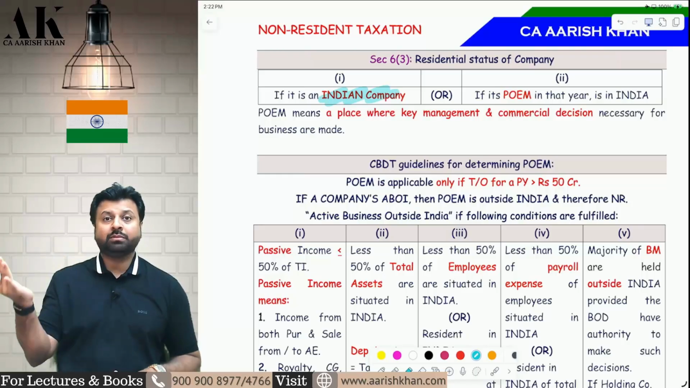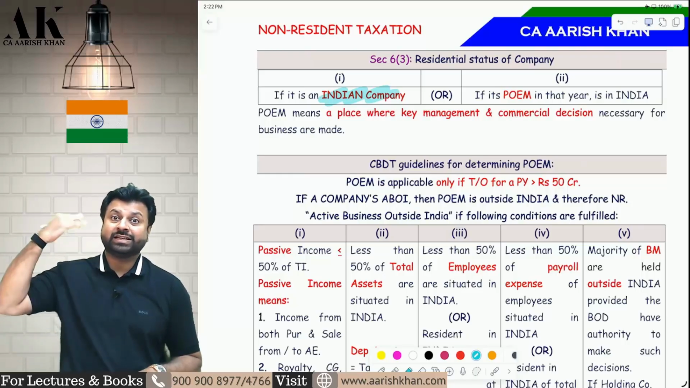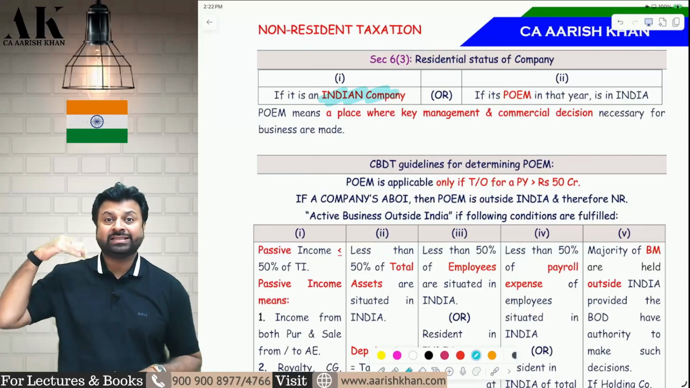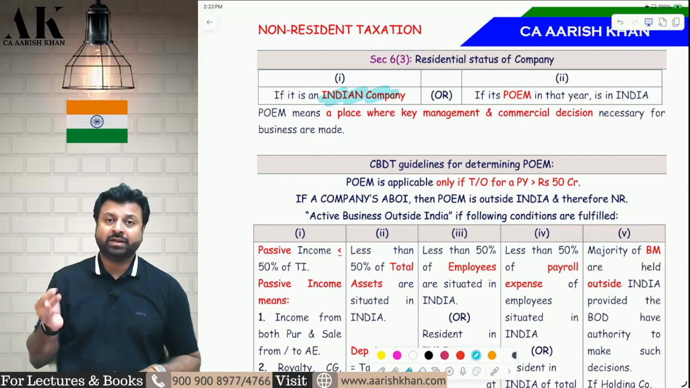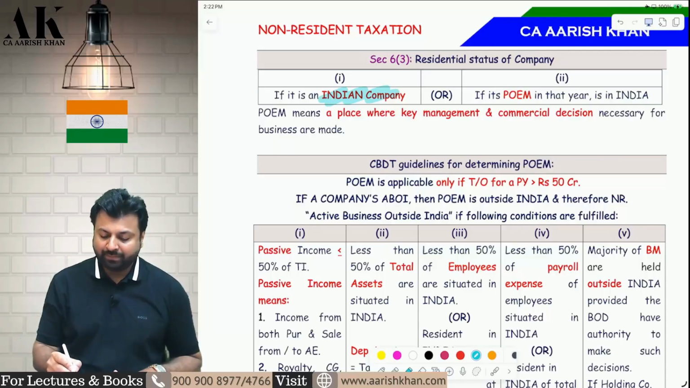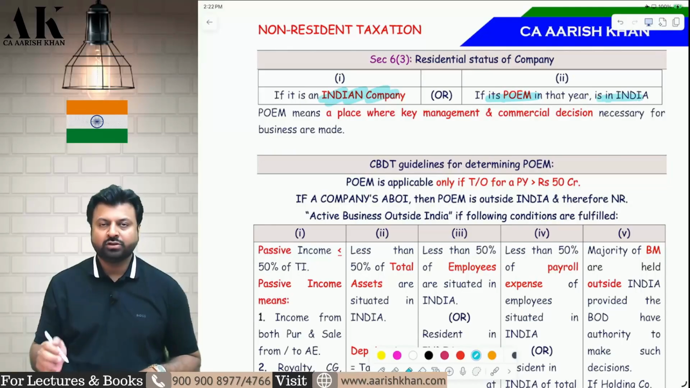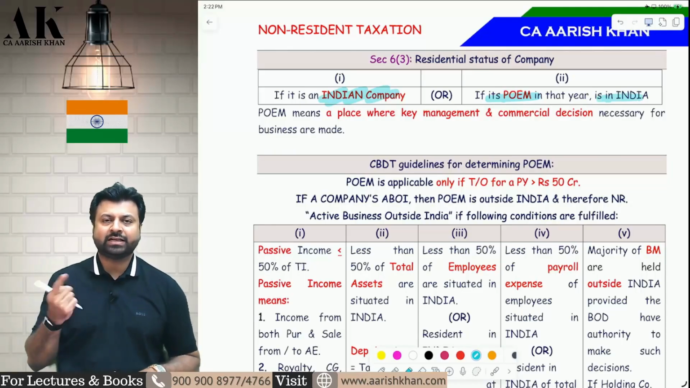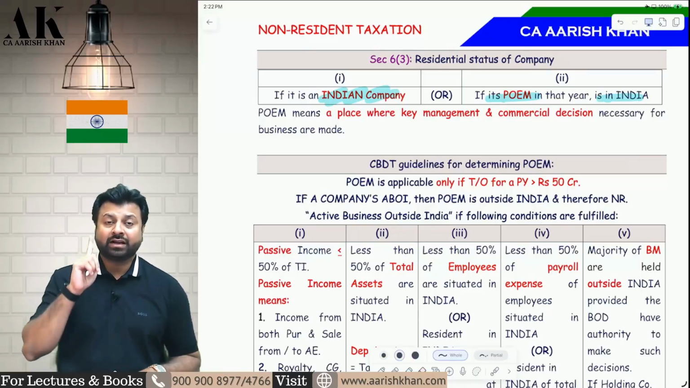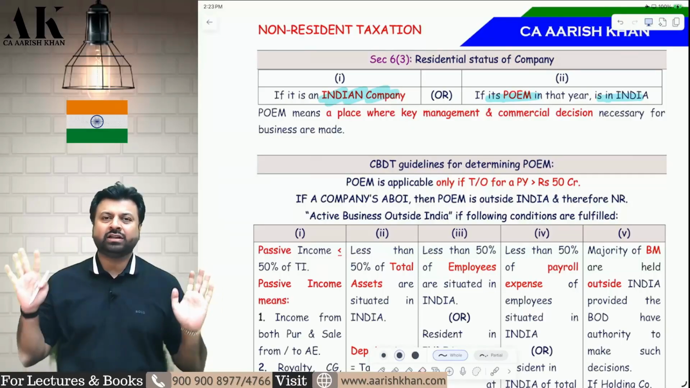What about a company which is not an Indian company, which is registered outside India? If a company is registered outside India, which is not an Indian company, it can also become resident in India if the place of effective management of that company in the current year is in India. So if the place of effective management is in India, that company can also be resident in India. So 2 companies. First, if a company is an Indian company, it is by default a resident company.